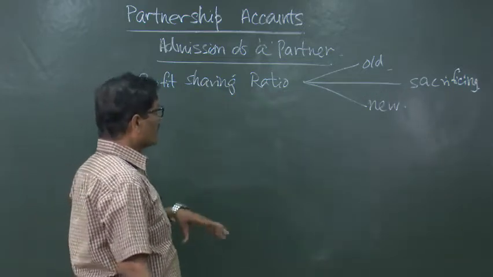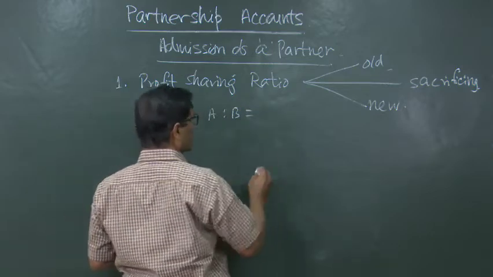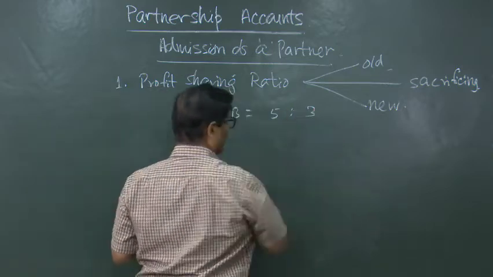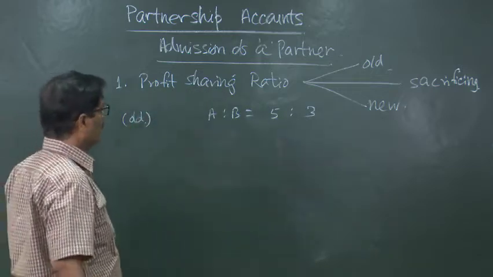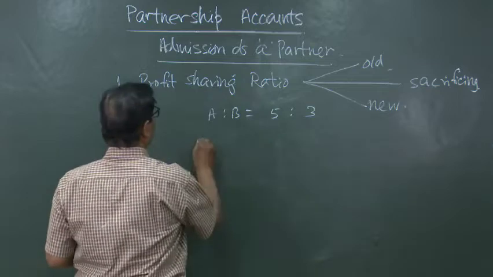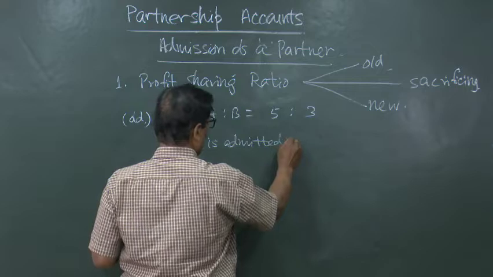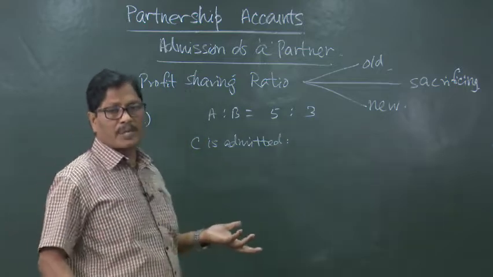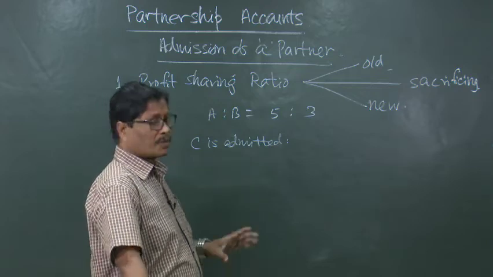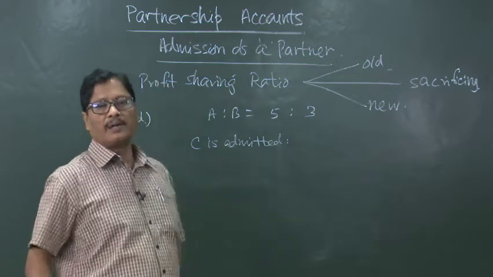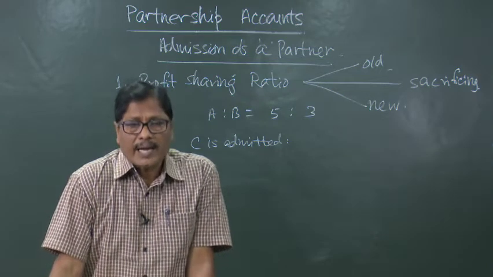Suppose there are two partners. Say A and B are sharing profits and losses in the ratio of 5:3. This is the old ratio. Then C is admitted. So, naturally the profit for distribution will be less so far as A and B's share will be concerned. So, C is admitted means he will be taking a share out of it. So, what share will he be taking?